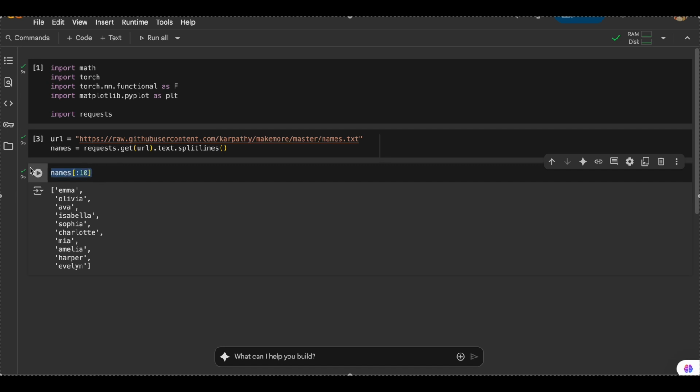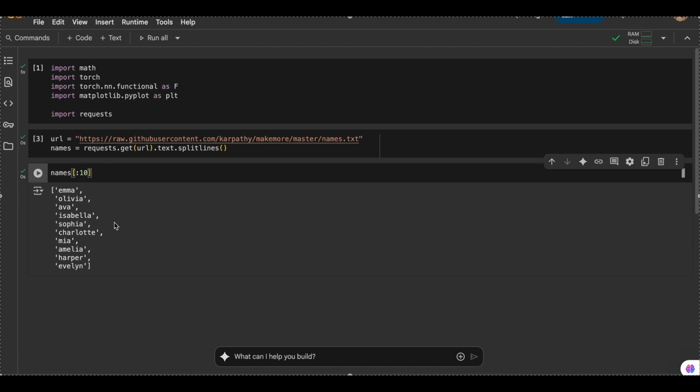Now what today we are going to build is something very similar to what I explained to you just now. We are going to build a name generator. And what that will do is, instead of taking one word or the entire list of words as context, it will take just one letter as a context and it will try to generate the next letter. For example, when we enter E, we expect to get M. And when we enter M, we expect to get M again.